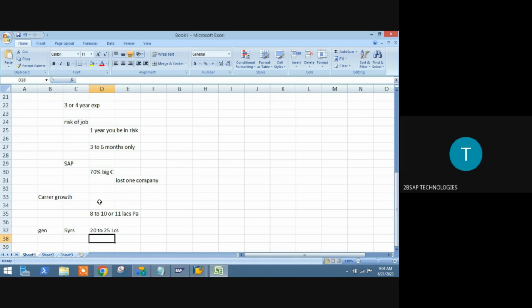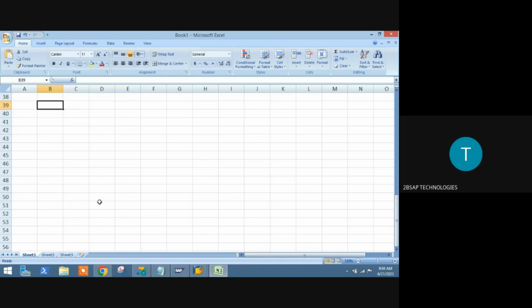Okay. Now we are going to see what is going to be trained here and how it is going to be. I am going to train ECC first, that is, we can say it as SAP. SAP is common here. ECC is the earlier version and still it is running now.